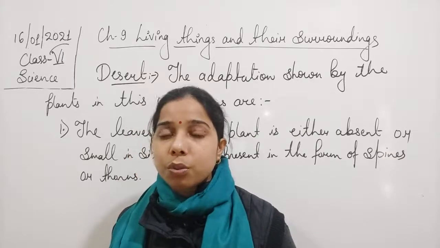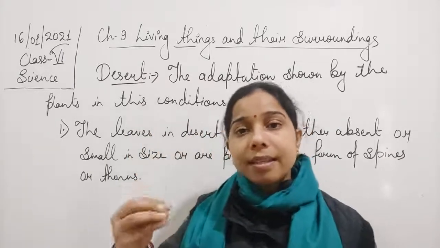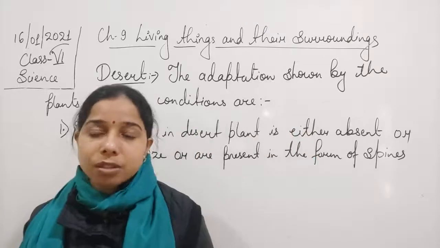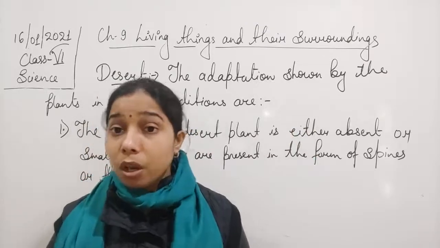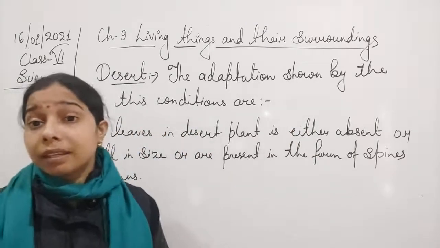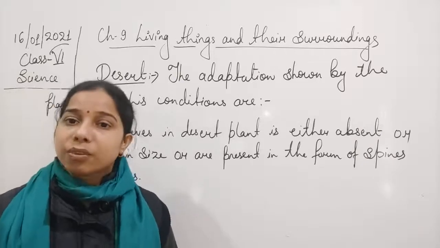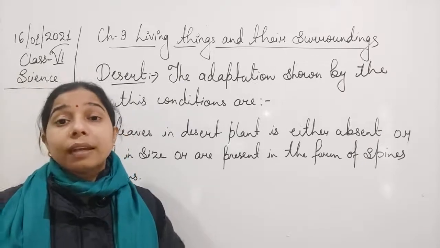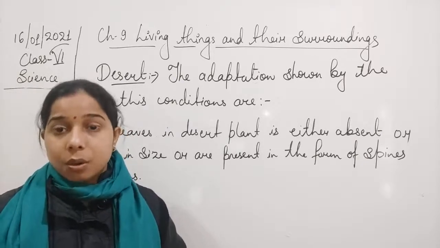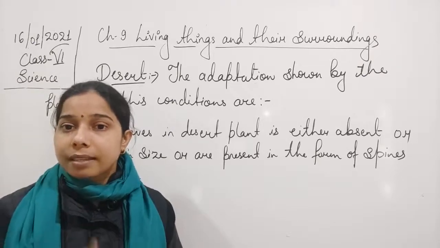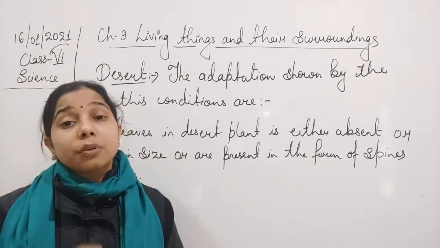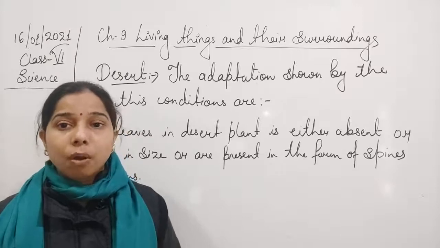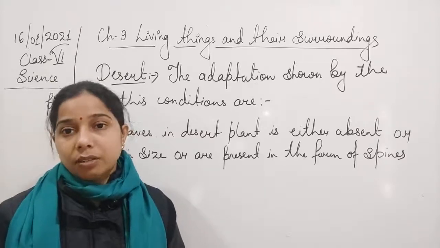Transpiration is what, students? Removal of excess amount of water from the plant is known as transpiration. You all know that when we were studying the water cycle, we saw that water gets evaporated from the leaves. So transpiration is the excess water released or removed from the leaves.